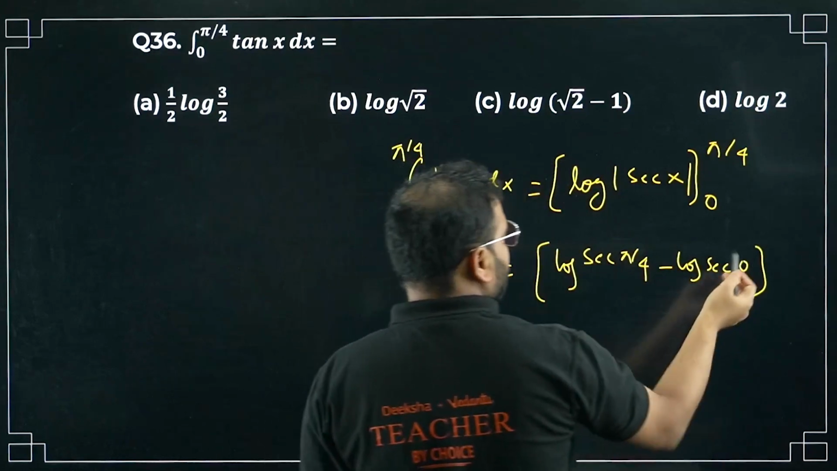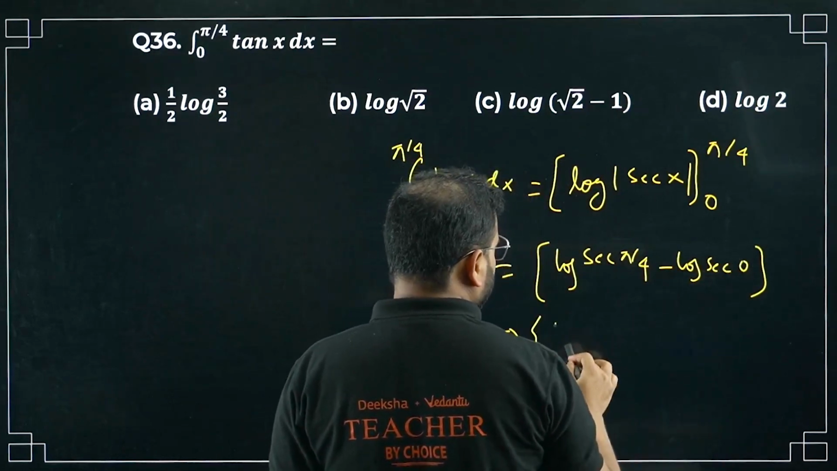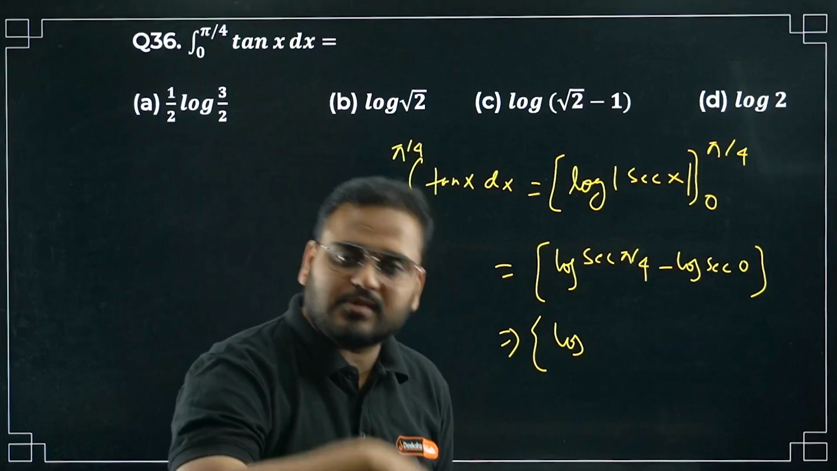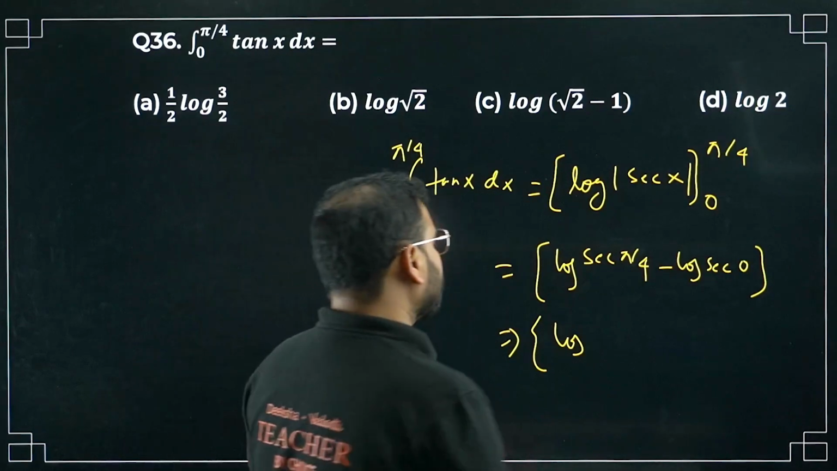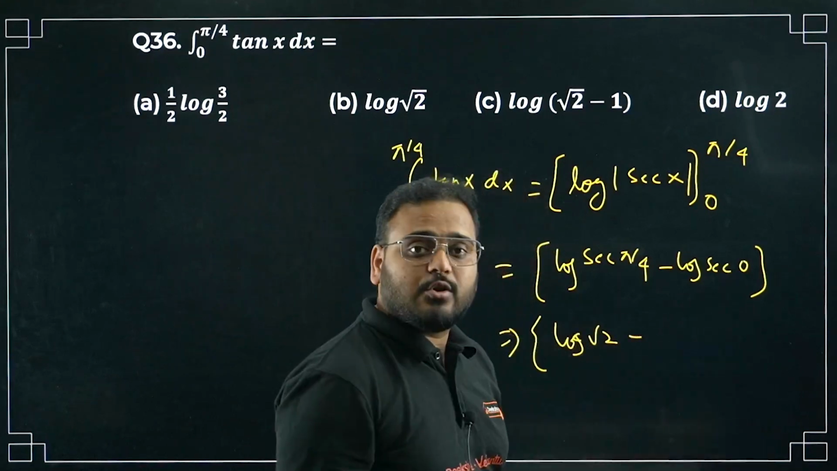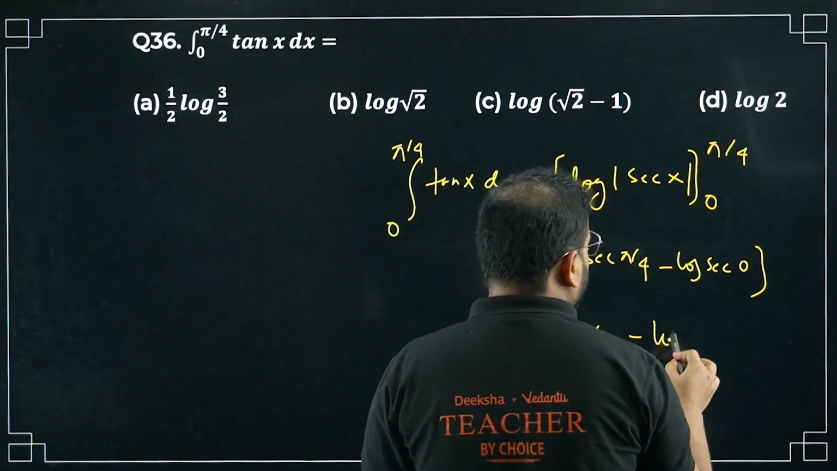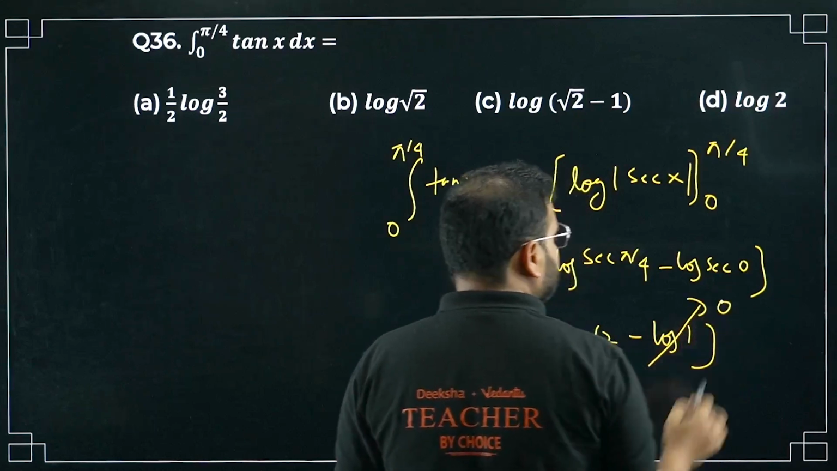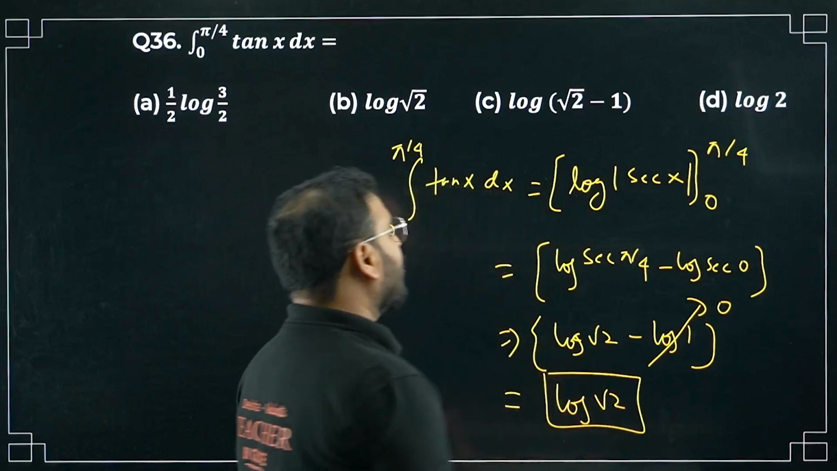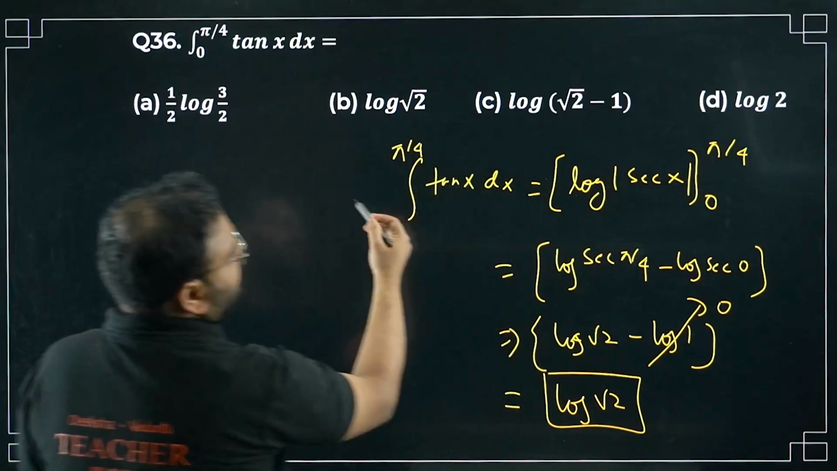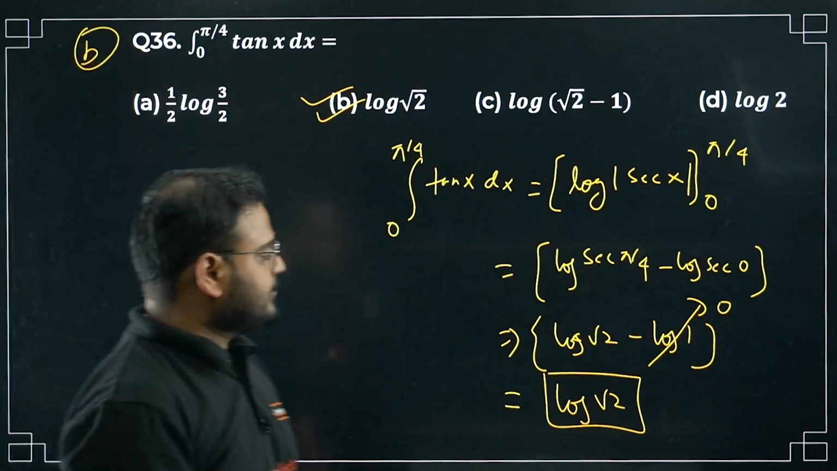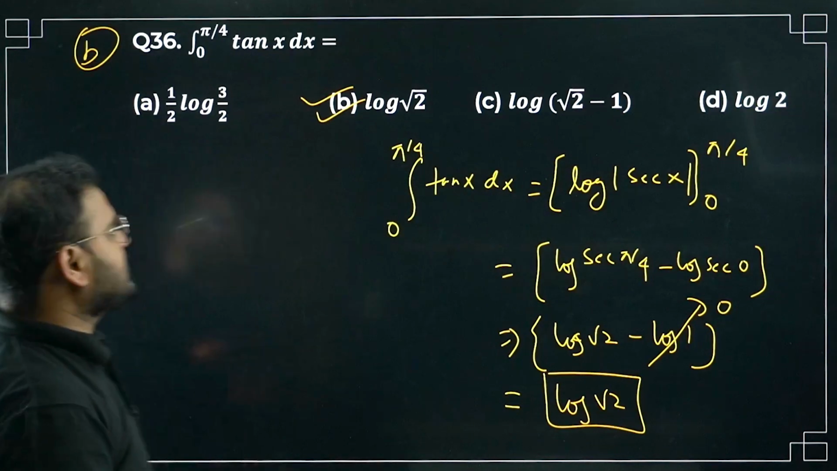Sec 0 is log of 1, no? So log sec pi by 4, sir. Cos pi by 4 is cos 45, 1 by root 2. Sec will become simply root 2. So log root 2. And sec 0, cos 0 is 1, so sec 0 is also 1 only. So log 1. Log 1 is nothing but 0. What is the answer? Log of root 2. Option B is correct. Please check. 36 is done.